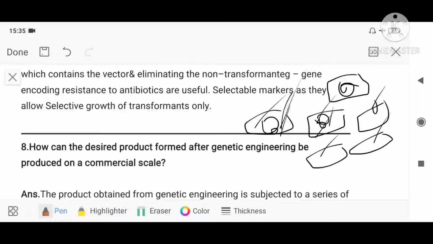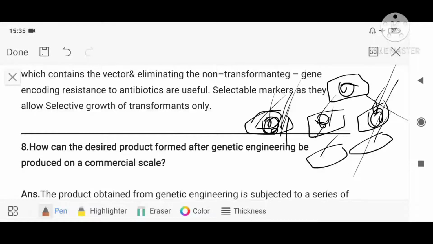If it is not there, then the organism will be colorless. Wherever my foreign gene is present, that bacteria will be colorless, and wherever it is not present, that bacteria will be blue. So the selectable markers help us select the transformants, which have my foreign DNA, and the non-transformants, which do not have my foreign DNA.